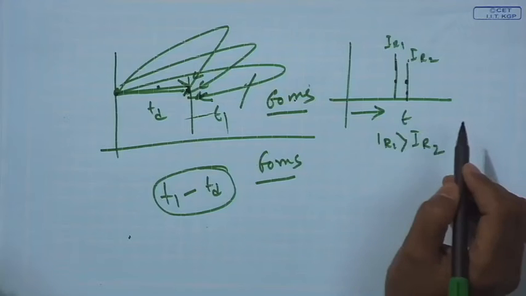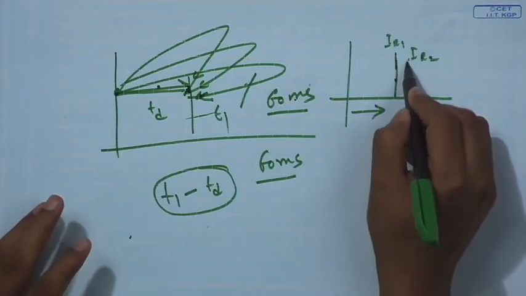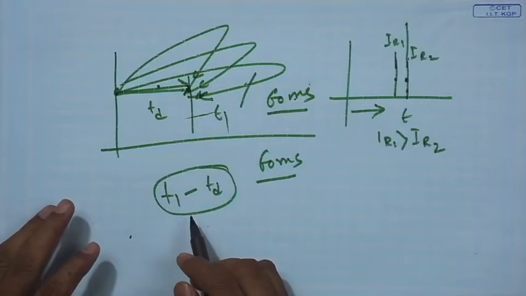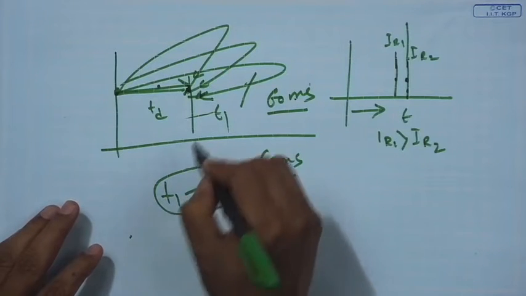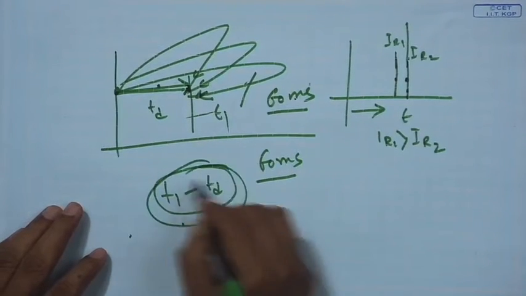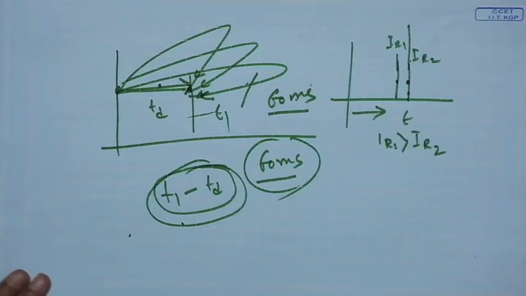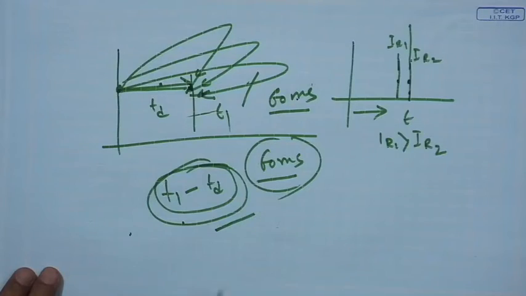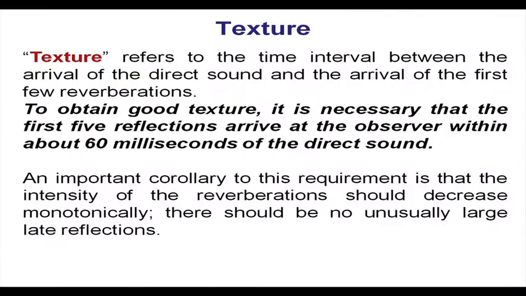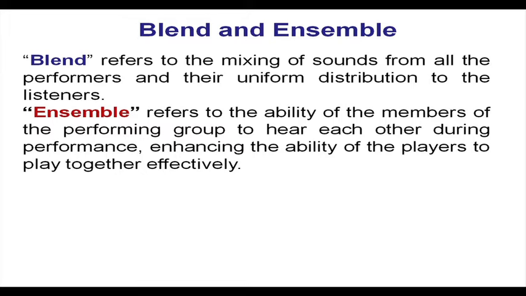Okay. Now, if the second reflection is very high, then it creates discomfort. So, then texture is not good. The texture will be good if these 5 reflections come within 60 millisecond and the intensity of each reflection gradually, linearly decreases, then we say the texture of the room is good. Okay. Then blend and ensemble.